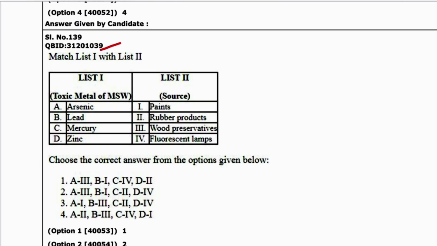Next is 39. Match arsenic, toxic metals of MSW and their source. So where is arsenic found? Wood preservatives, lead in paints, mercury in fluorescent lamps, and zinc in rubber products. So what is this? 3142. 3142. A is the answer.